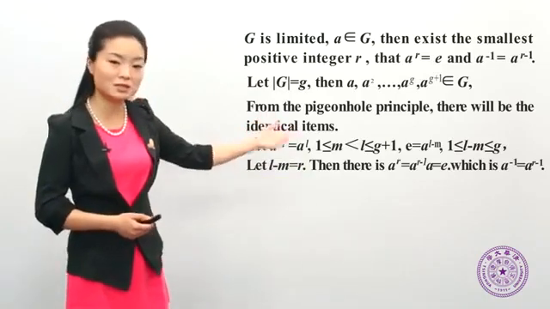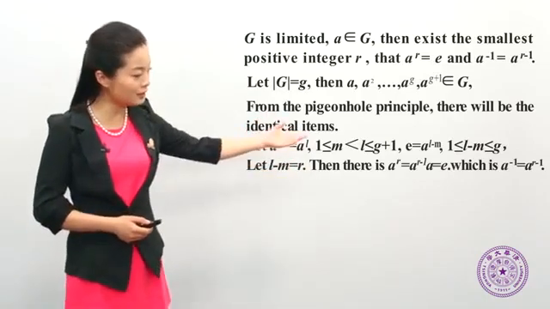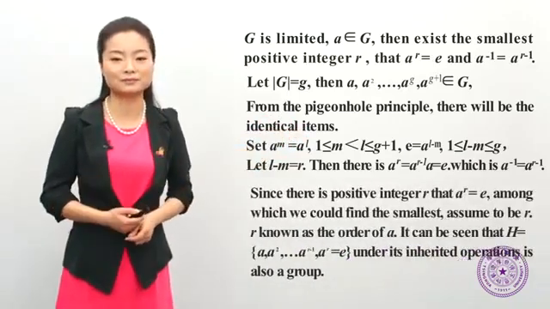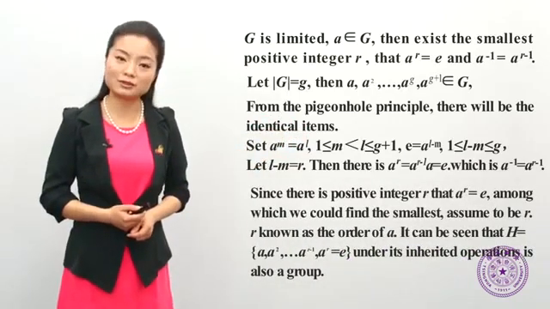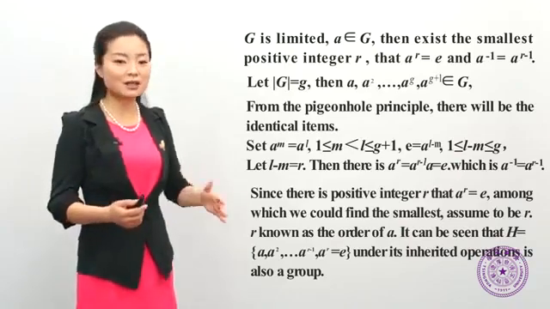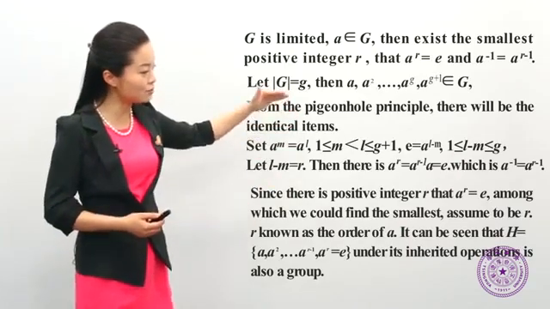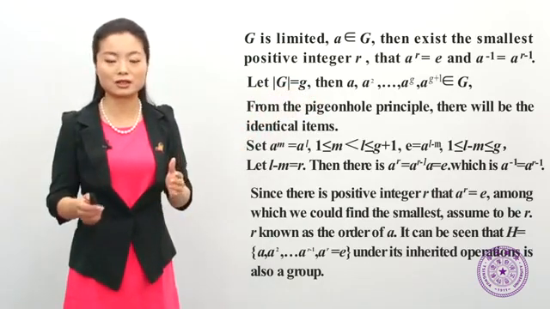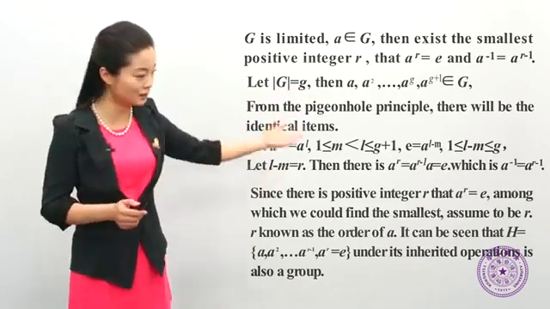And according to this kind of situation, naturally we will also get the inverse of A equal to A to the power of R minus 1. At the same time, we can still take the elements A, A squared until A to the power of R. Then, they will form a subgroup under the original operation.